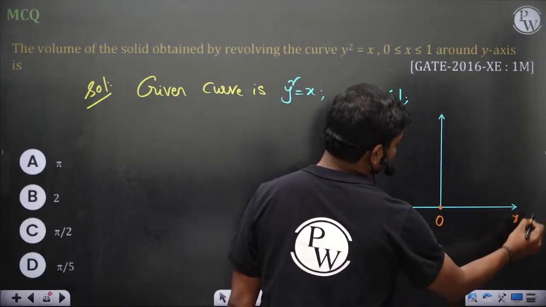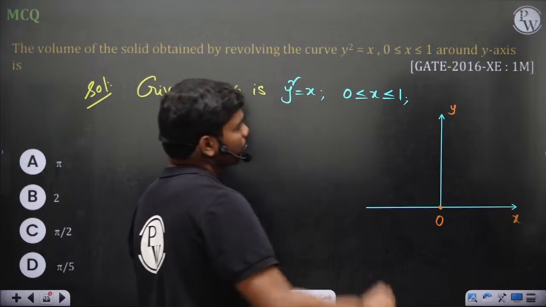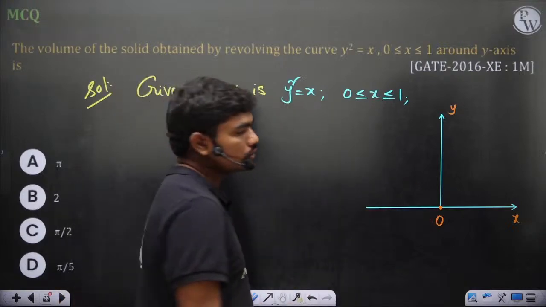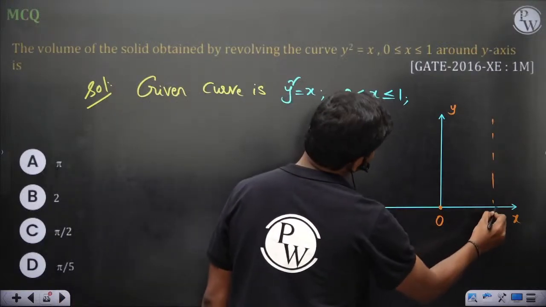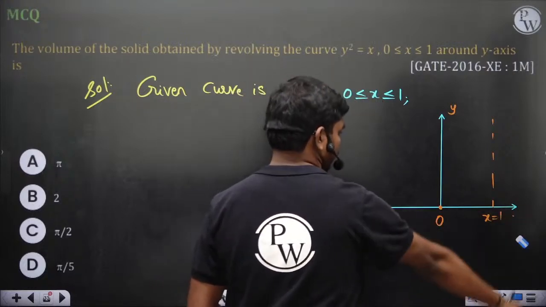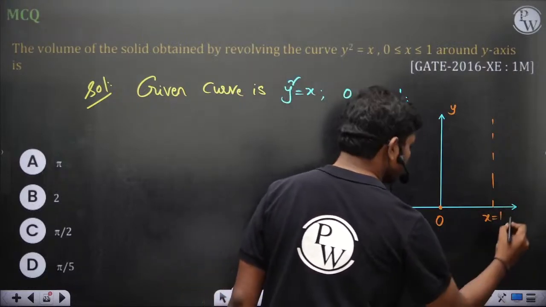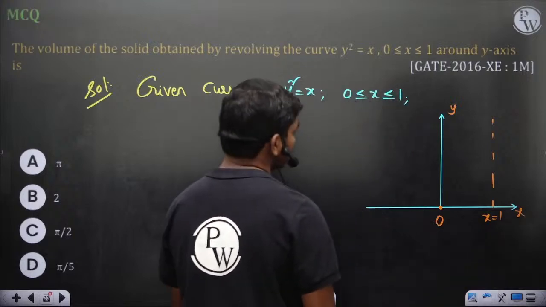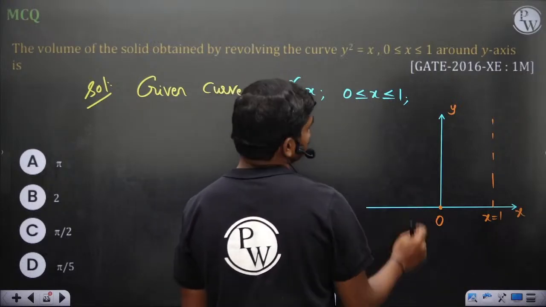Then 0 less than x less than 1, so let's say up to here. So revolving around the y axis, what is the curve?